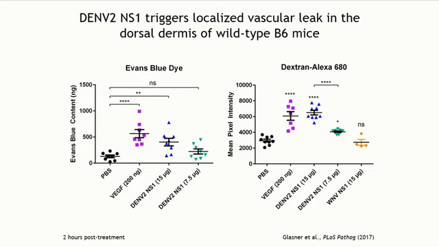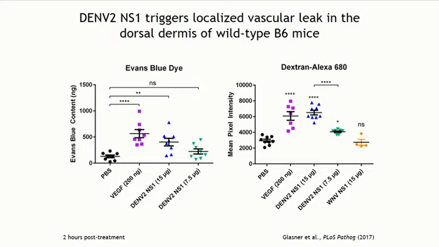And you'll notice that NS1 from a related flavivirus, West Nile virus, does not induce vascular leak in the dorsal dermis of wild-type mice. And you'll also notice that the data with our Alexa tracer is a little bit tighter and gives us a little bit more sensitivity. So that's the tracer we used for our further experiments.